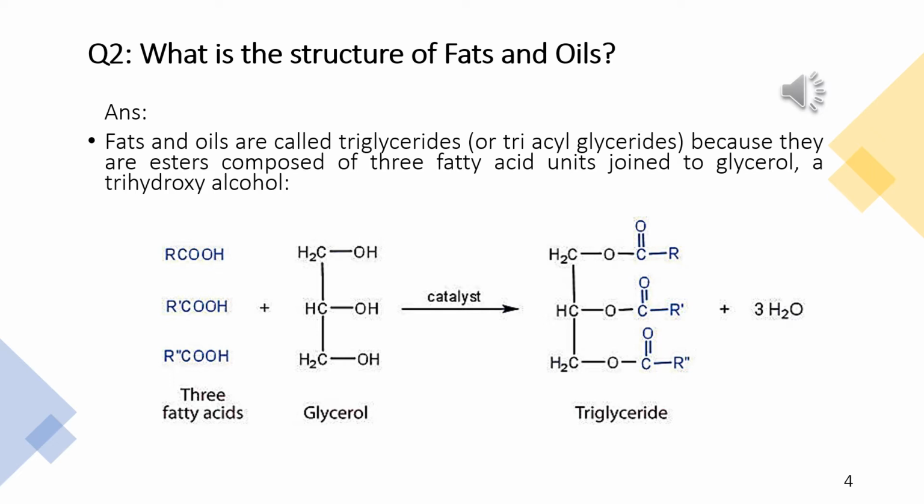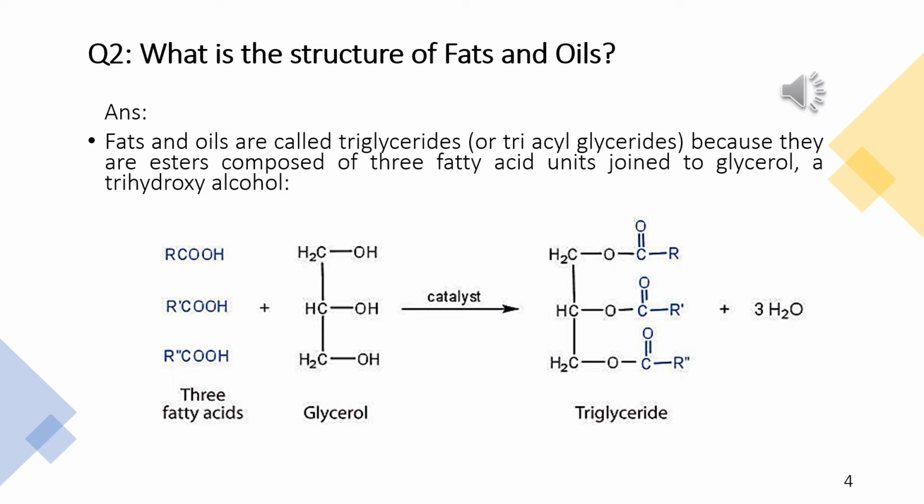So fats are triglycerides. Why are we calling them triglycerides? Because they are esters composed of 3 fatty acid units that are joined together to glycerol and form a triglyceride, from a trihydroxy alcohol.